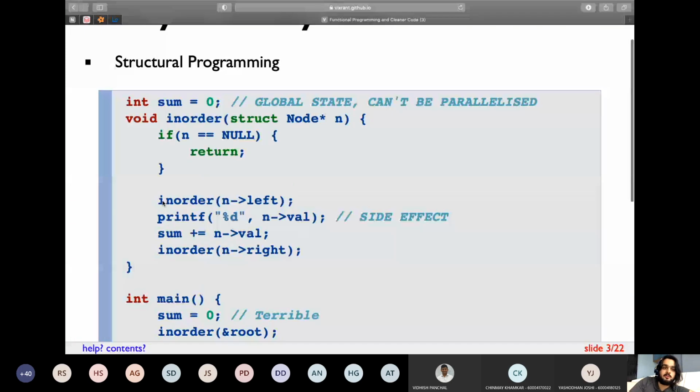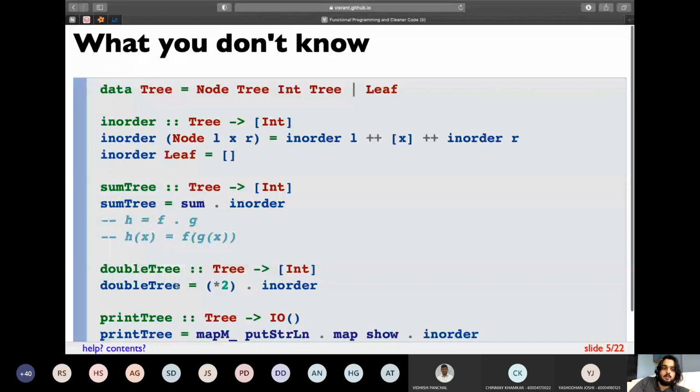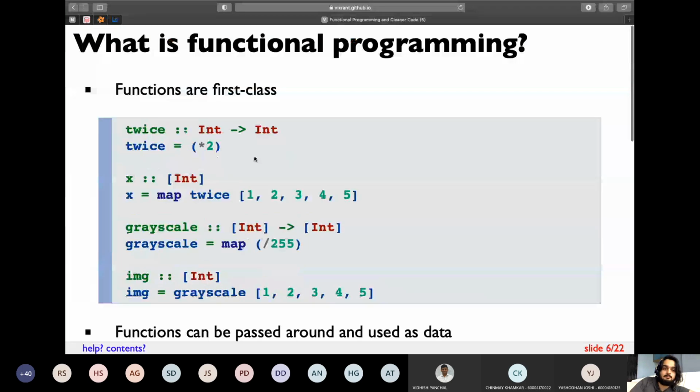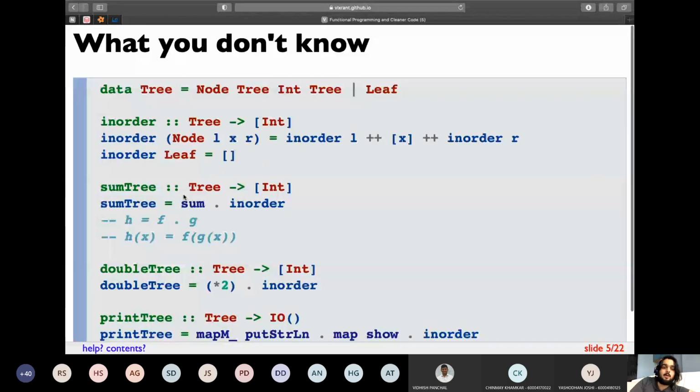This 10 line function is now a 3 line function. So this function, then I'm using it in a sum function. What it is doing is, sum3 uses the in-order function, and then it sums up all the elements of the array. in-order is a function which takes a binary tree and returns the array of each and every element in the tree. And then the sum3 function takes a tree, and then it will return the sum.